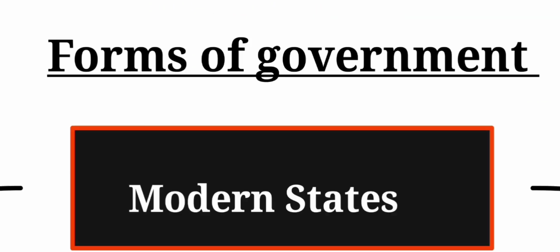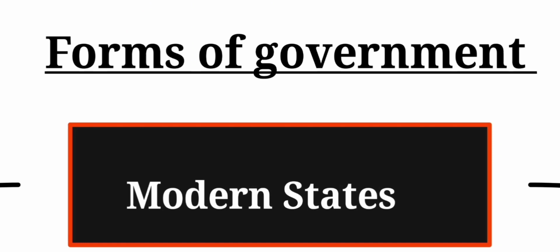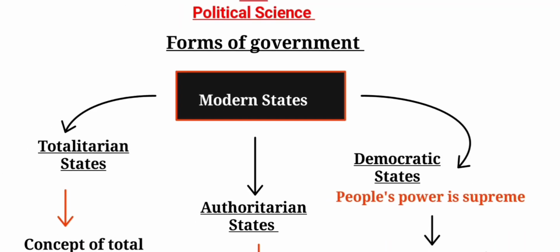Today we'll be talking about different types of modern state. So it is divided into 3 states. One is totalitarian state, other one is authoritarian state, and the last one is liberal democratic state. So the first one is a totalitarian state.